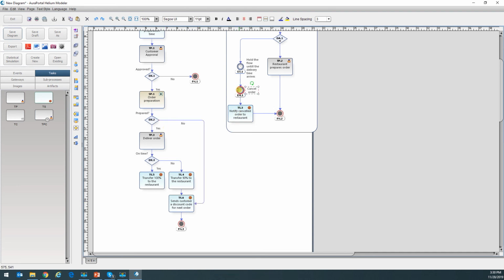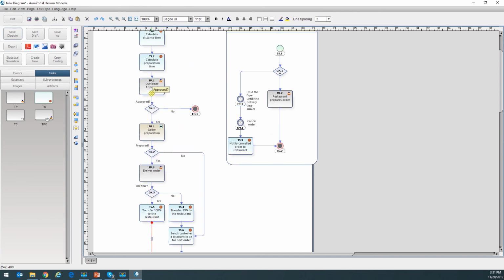So when we cancel the order, we're going to notify the restaurant, and immediately we're also going to notify the customer, telling them that they have a discount code, and probably the message is also going to say we're sorry for the delay or whatever. Here you have a discount for your next order. And the same thing happens when we actually deliver the order, but the delivery was done late. Okay, so we're going to transfer the money in this case, and we're going to notify the customer that they have a discount code. And here, the process would just end if everything went well.